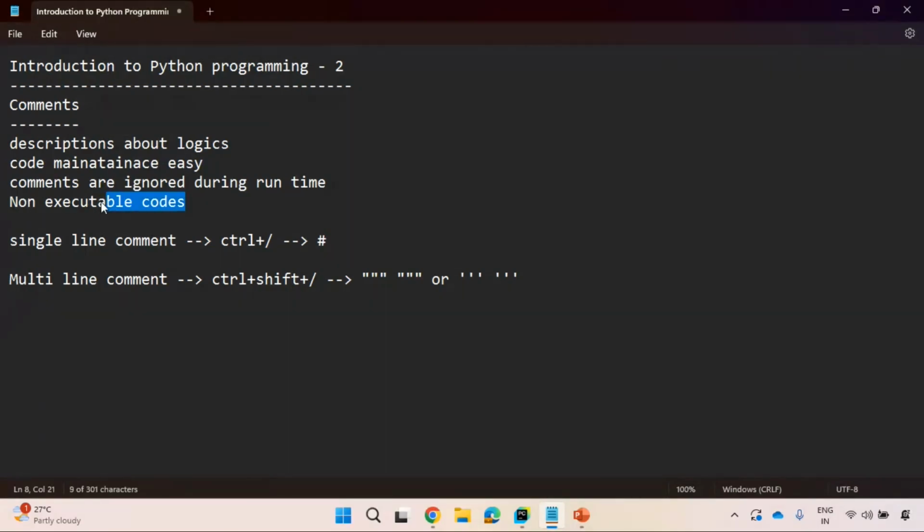Comments are non-executable code, ignored during runtime. They make code maintenance very easy. Comments are nothing but descriptions about logic. That's it. Next, we need to understand indentation.